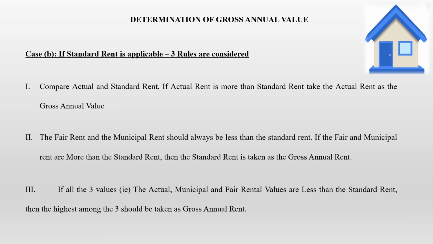The third rule is that if all the three values, that is actual, municipal and fair rental values, are given to you, and all the three values are lesser than the standard rent, then the highest among the three should be taken as gross annual value. So if all the three values are given to you and all the three are lesser than the standard rent, then in that case the gross annual value is going to be the highest among the three values. This is how you go about calculating the gross annual value.